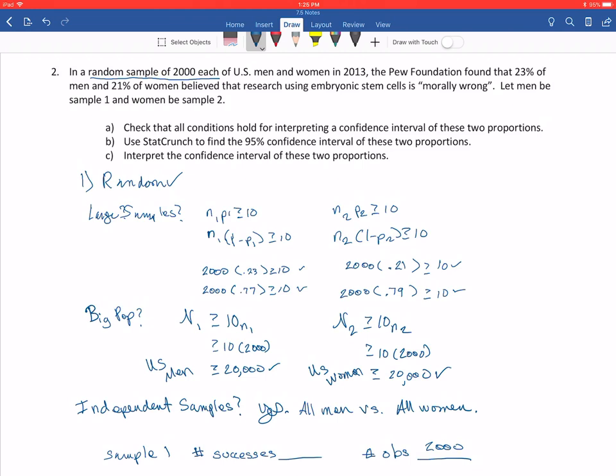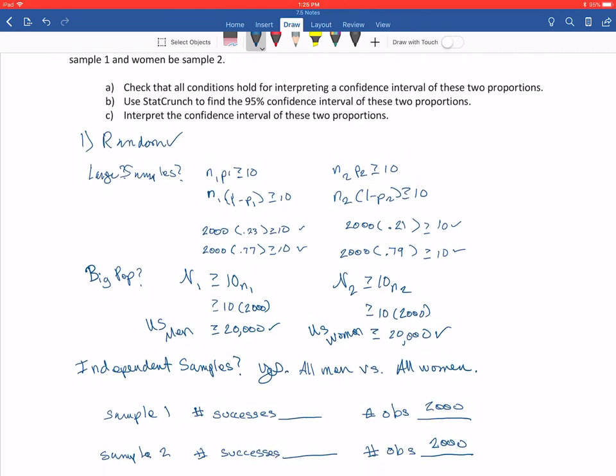Well, that was the 23%, so 0.23 times 2,000, which should be 460. And again, that's men. Just keep everything labeled here. Women was the 21% of 2,000, and that is 420.